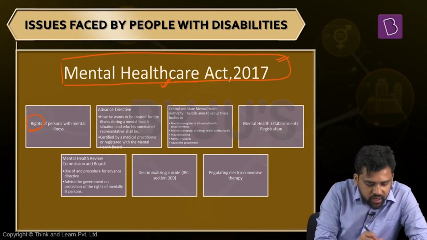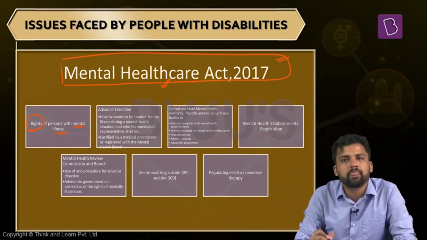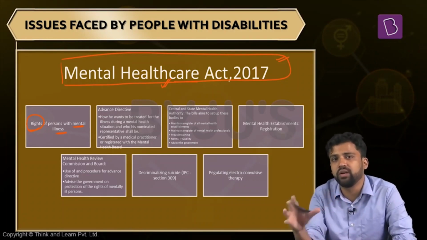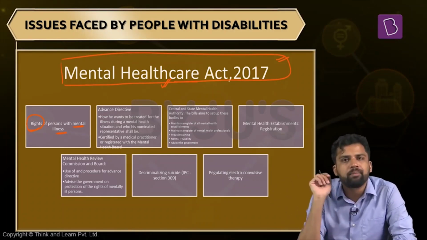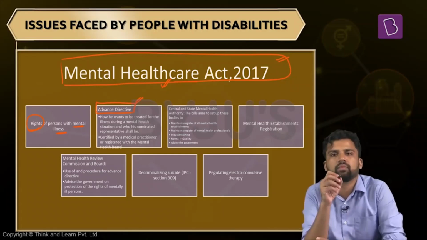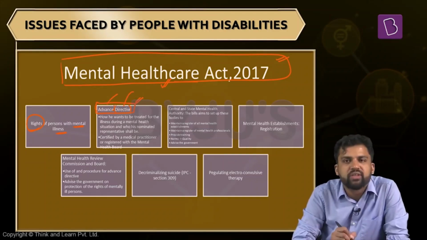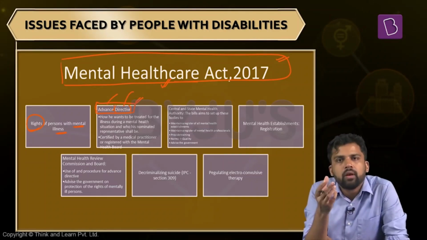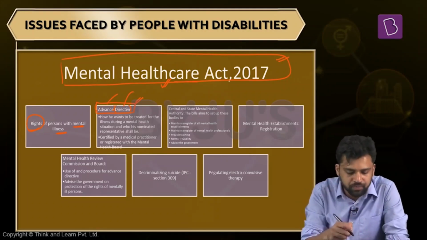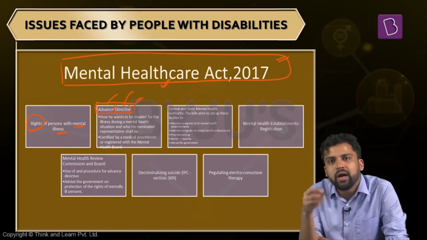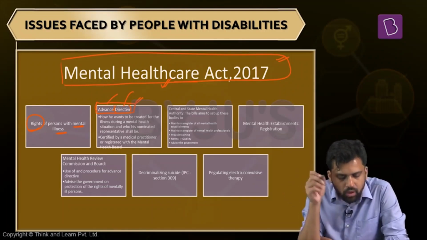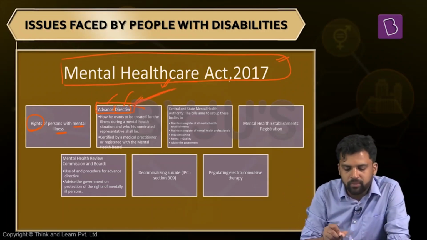It recognizes the rights of individuals with mental illnesses. People who have mental illnesses have the right to access different healthcare benefits and institutions. This law has a provision called Advance Directive. What do we mean by Advance Directive? The two words are advance and directive. As per this law, a person can decide in advance, can give a direction in advance, what kind of treatment should be given to him or her in case there is a mental health situation.